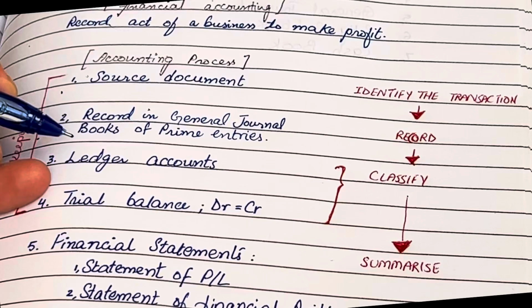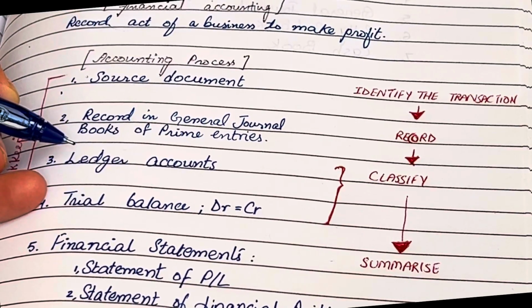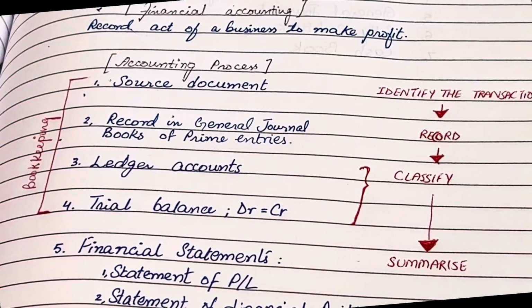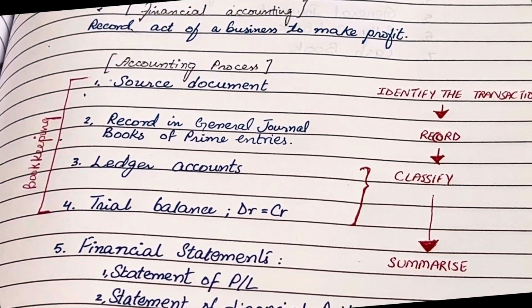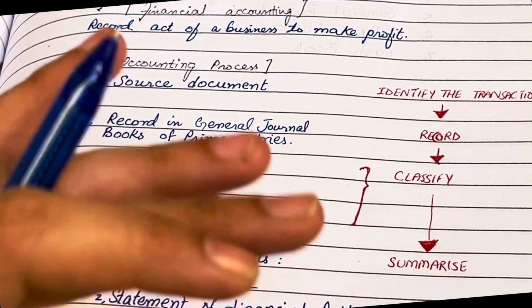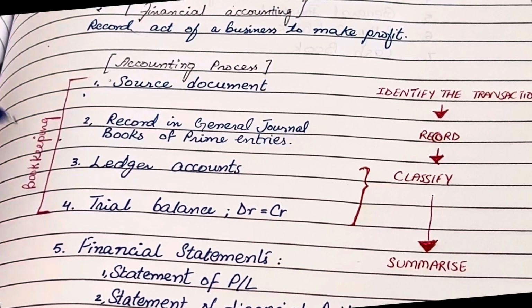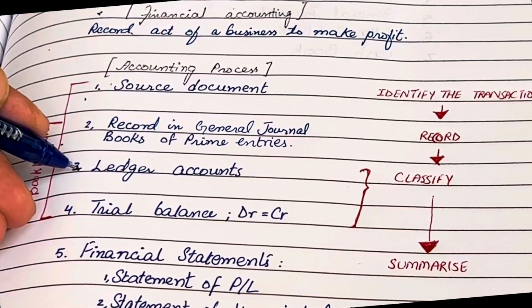Next, the entries from the journal are transferred to the ledger. The ledger is a collection of accounts, such as a cash account, then we have a sales account, a purchase account. So every account has a different ledger account. This process is called posting, right?